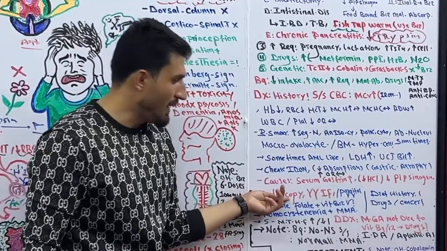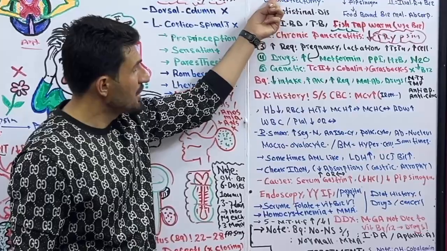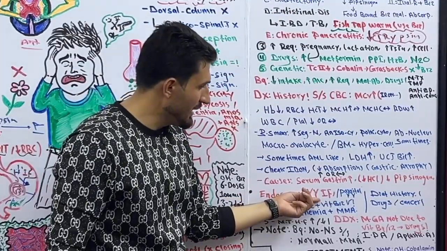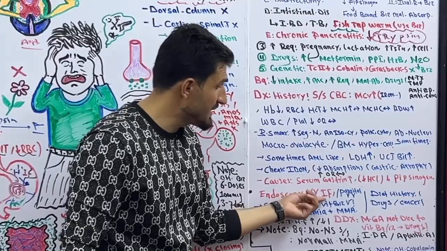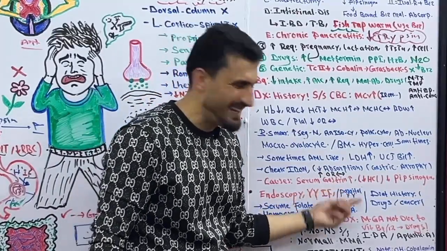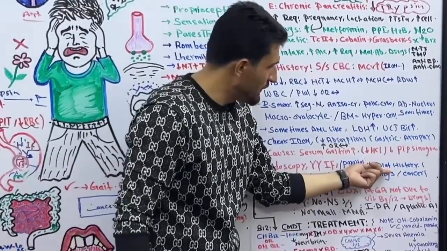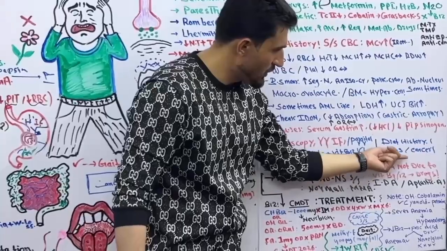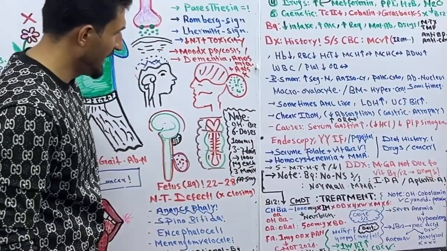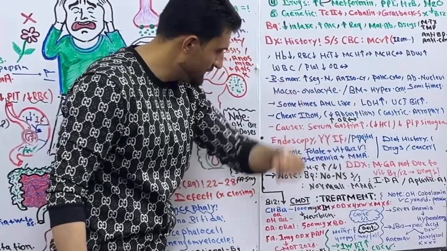Plus, you can find some things in endoscopy, for example, gastric atrophy. In serum, you will find antibodies against intrinsic factor or against parietal cells. Got it? Plus, you can search for the diet history of the patients, the drugs, and some conditions like cancer. Got it? We discussed serum folate and vitamin B12 in serum.